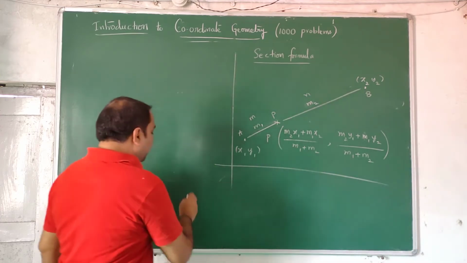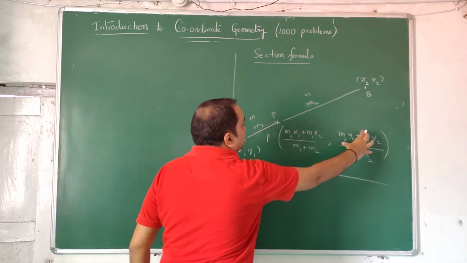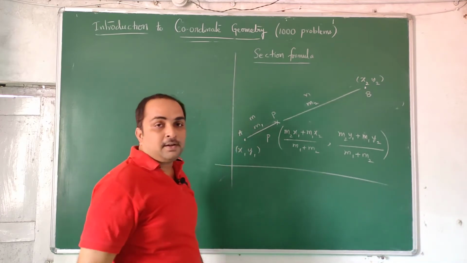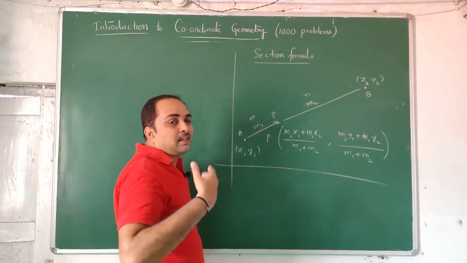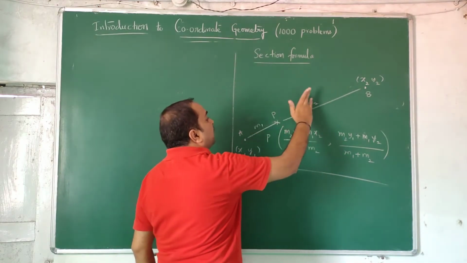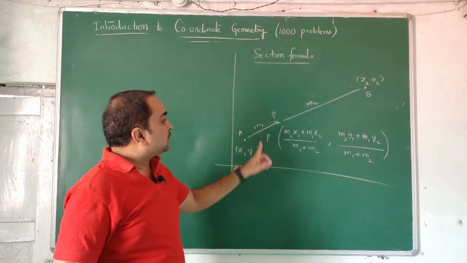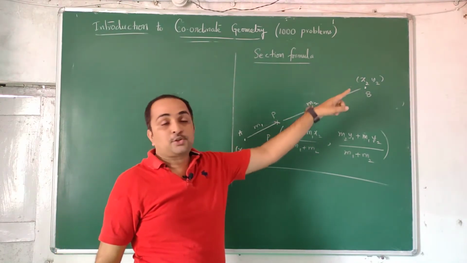Generally we don't write A equal to, just write P, the point I want. This is one value, this is the other number. How to find that number? Many textbooks give this ratio as m:n, but it is not rhythmic for students to learn. So instead of m:n, read it as m1 and m2. So this is m1 and that is m2. m1 should be nearer x1, y1, m2 should be nearer x2, y2.